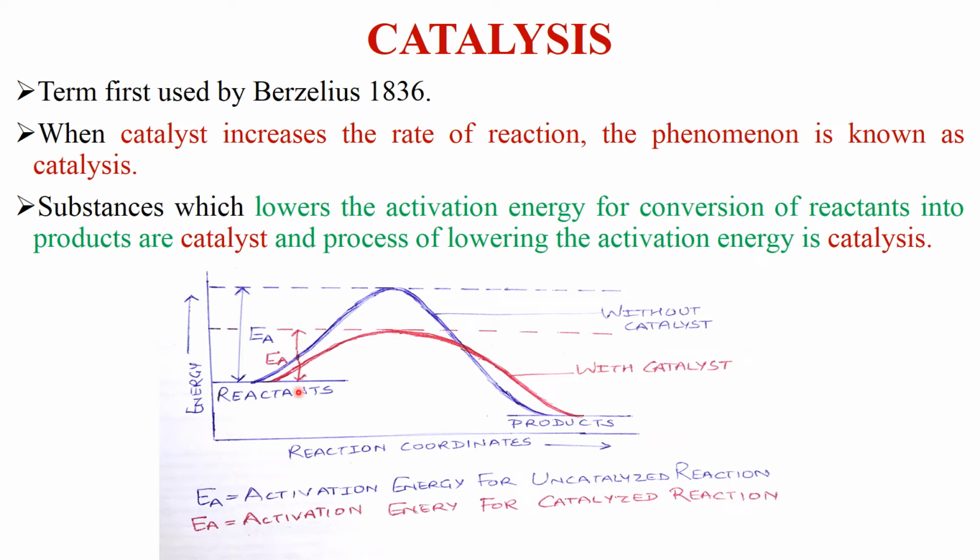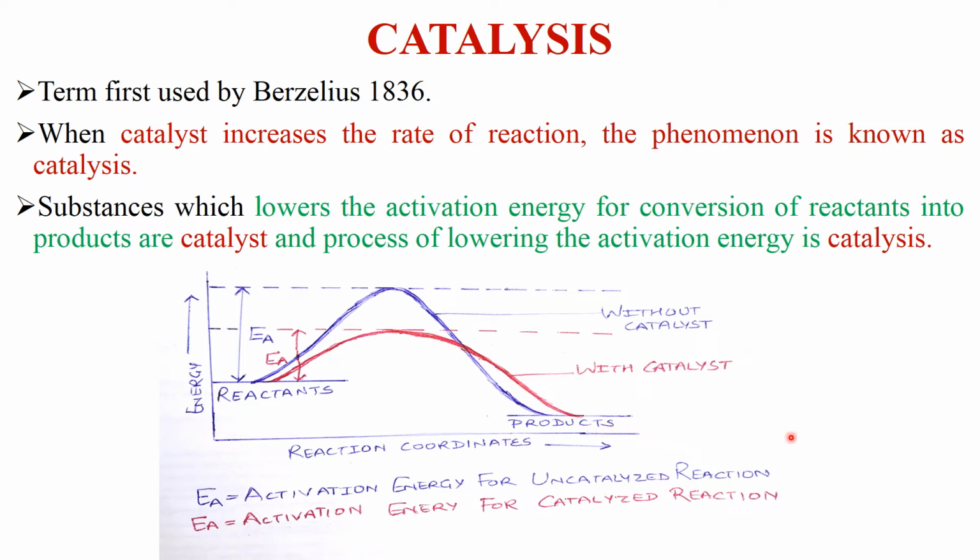So it is clear from this figure that for the catalyzed reaction, the activation energy is smaller than for the uncatalyzed reaction. So we say that a catalyst lowers the activation energy. In this way, catalyst lowers the activation energy and increases the yield of product, so that more and more reactants cross this energy barrier and form product.